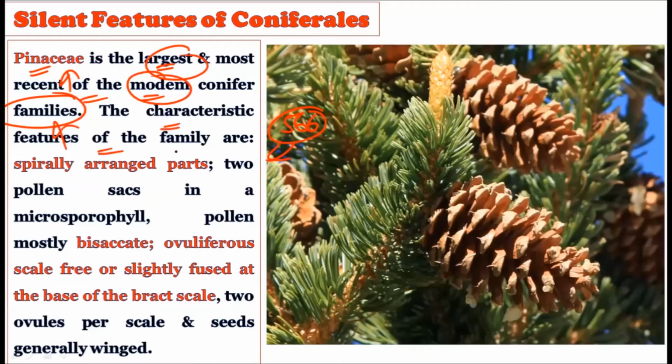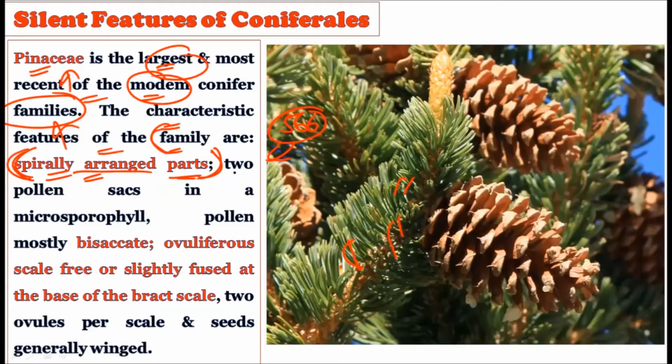The characteristic feature of this family is the spirally arranged parts. The spirally arranged parts are shown by these particular coniferales. Spirally arranged parts means the leaves are spirally arranged; the stem is always covered with spirally arranged leaves.